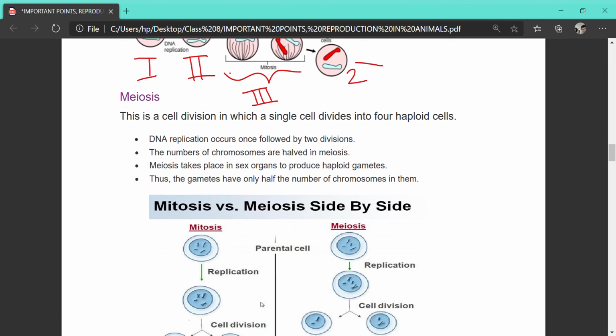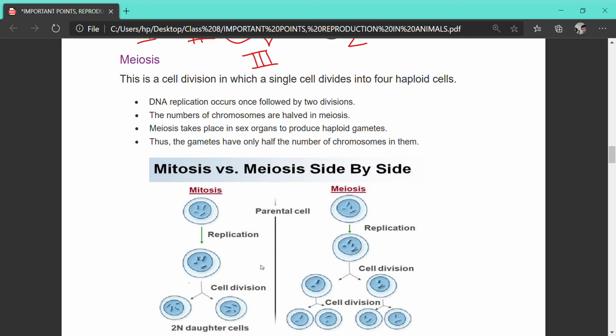Next, meiosis. Meiosis is a type of cell division in which a single cell divides into four haploid cells. Haploid means half the number of chromosomes. If the number of chromosomes in the parent cell is 4, then after this cell division it will have half the number. If it has 6 it will become 3, if it has 12 it will become 6, and so on.